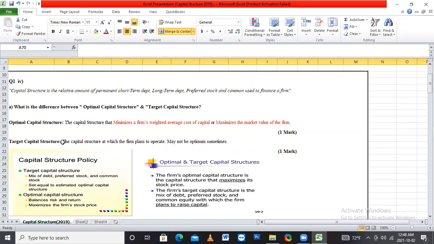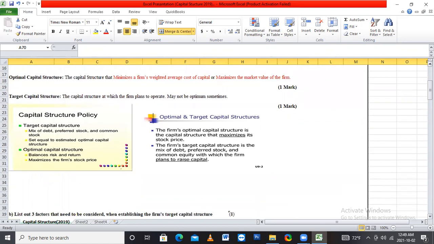And the target capital structure is the capital structure at which the firm plans to operate, which may not be optimum sometimes. They give 1 mark for each structure, so you can write a small note for each one. If they give more marks for this question, you can write some briefly.